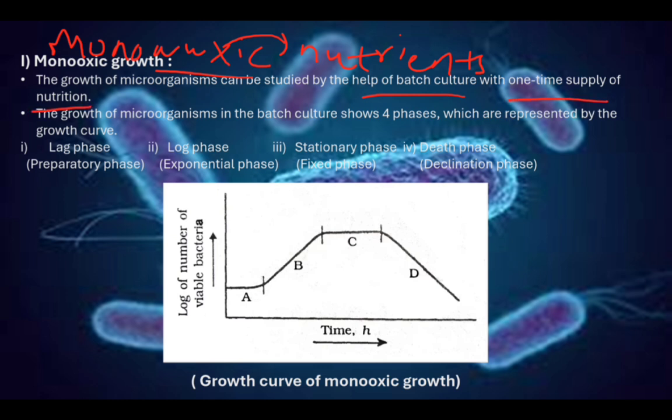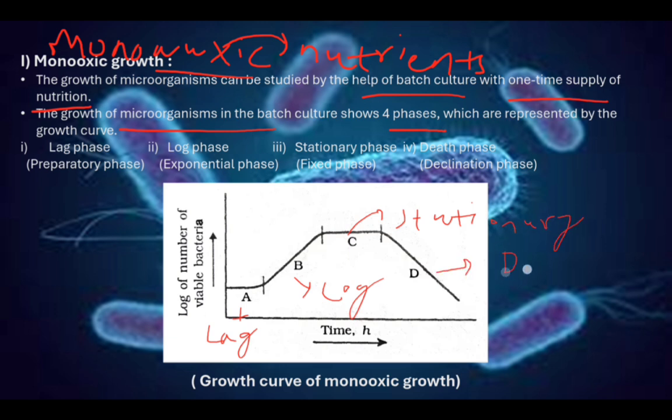The growth of microorganisms in batch culture shows four phases: lag phase, log phase, stationary phase, death phase. In the diagram, A represents lag phase, B represents log phase, C represents stationary phase, D represents death phase.